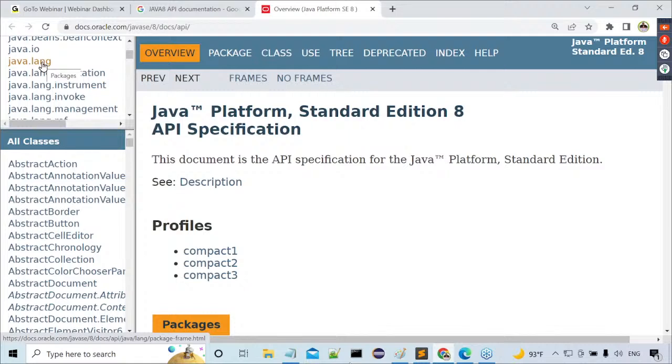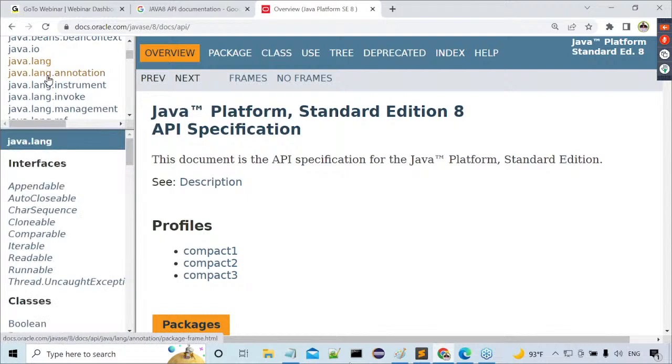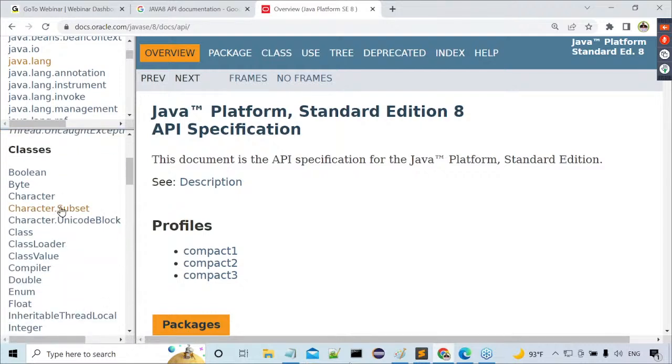From where am I going to select this package? In the packages part. Java.lang. When I select Java.lang, immediately the classes and interfaces inside it are shown in the bottom frame. These are the interfaces and these are the classes.